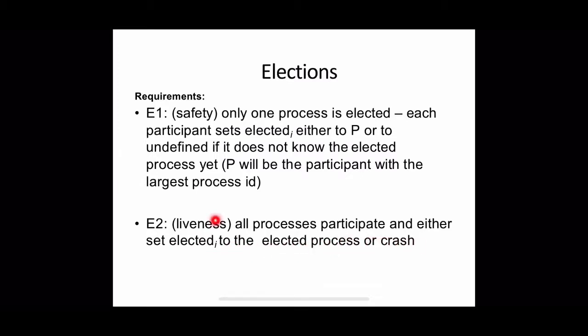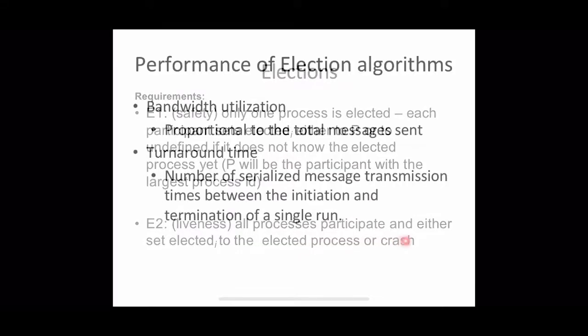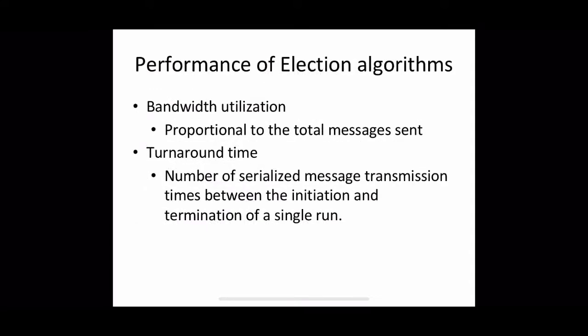That means all the processes should agree upon the new coordinator by participating in the election, unless they crashed. So how do we measure the performance of these election algorithms? As you have seen in the last session, we can use the same measures here also. Those are bandwidth utilization and turnaround time.